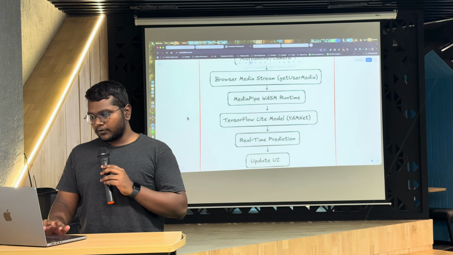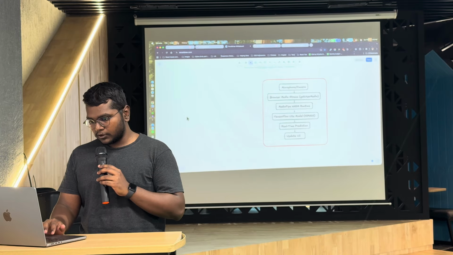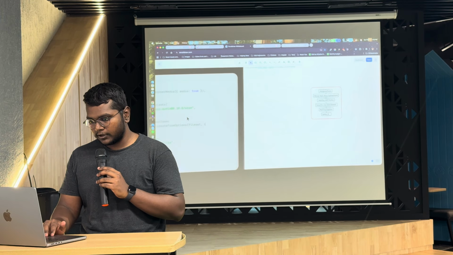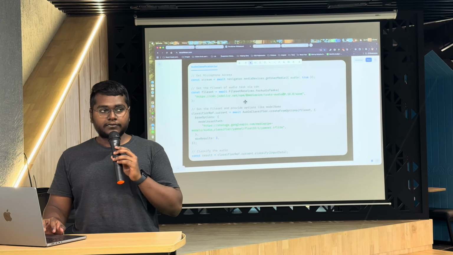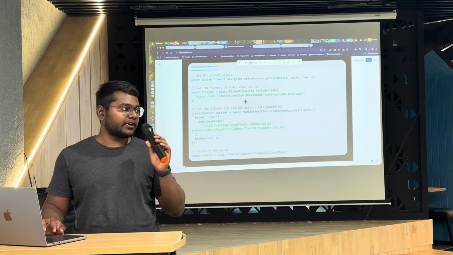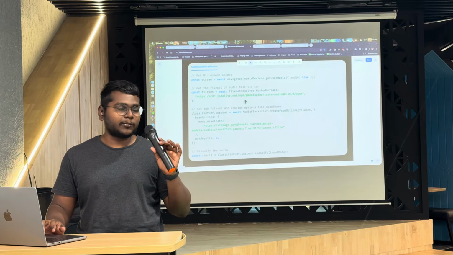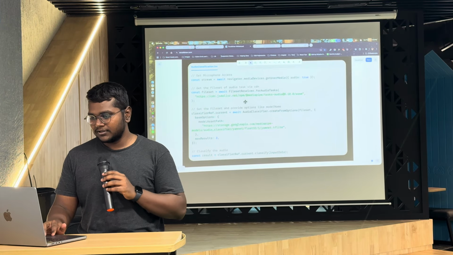Okay, if I want to show just a small snippet of how I'm calling the model and using it, this is just a small snippet. If you want the full code, I'll share the GitHub repository. You can always explore. There are many AI models which will help you to understand that code better than me.